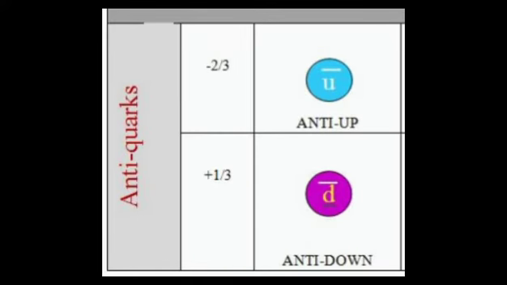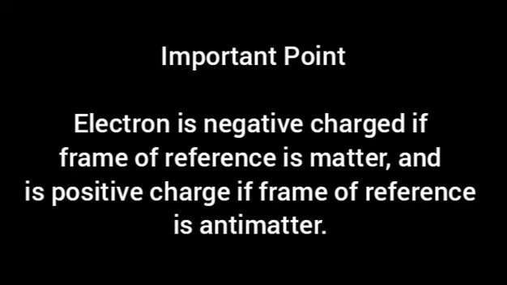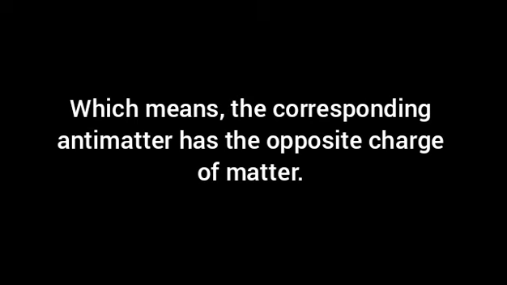There are also some anti-quarks having the exact same amount of charge but with the opposite sign, which means positive anti-quarks have 1/3 charge of a proton, and negative anti-quarks have 2/3 charge of an electron. One important point to mention here is that this charge composition is calculated on the basis of matter particles. For antimatter particles, the positive charges discussed here will be considered negative, and negative charges will be considered positive.